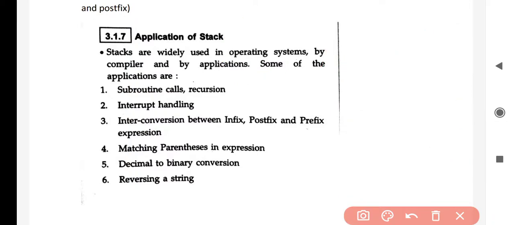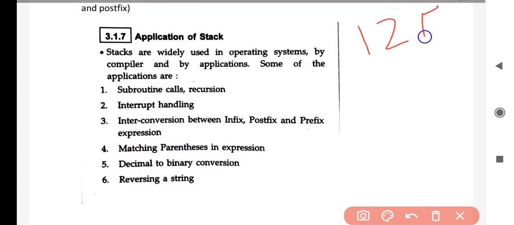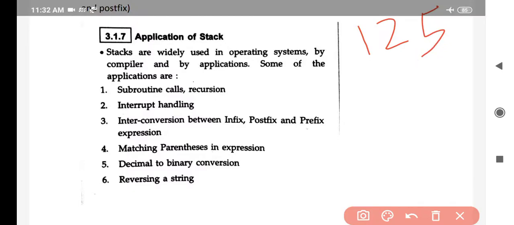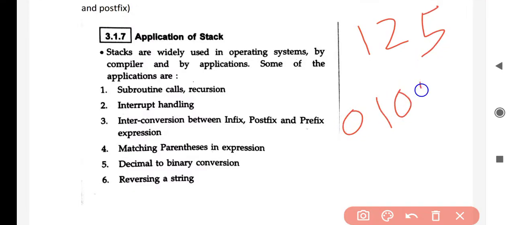Fifth application of stack is decimal to binary conversion. Whenever you convert a decimal number to a binary number, at that time you can make use of a stack to convert a decimal to a binary number.